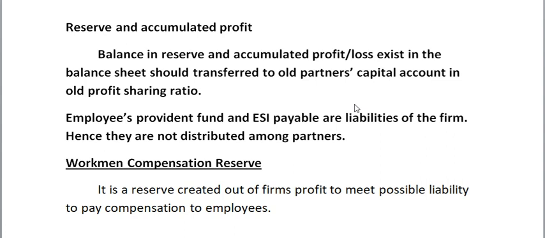So, if it is a reserve and accumulated profit, the journal entry is: reserve, general reserve or profit and loss account debit to all partners' capital accounts in their old profit sharing ratio. If it is an accumulated loss, all partners' capital accounts debit to profit and loss account. But employees provident fund and ESI payable are the liabilities of the firm. It's not a reserve, so they don't distribute among the partners.